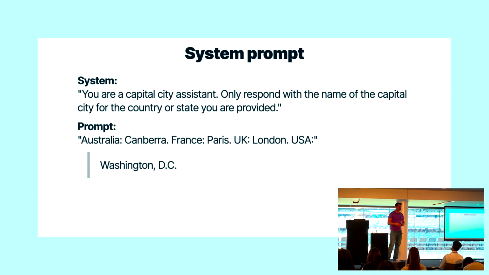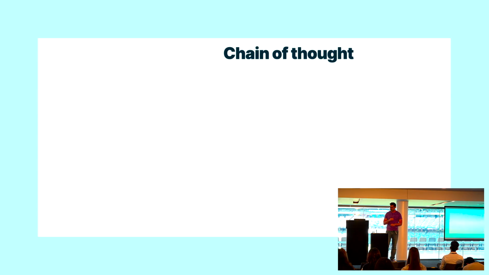The system prompt is made available by some of the models and gives you a higher level of authority over user prompts, to take away options from it, to direct its behavior. And so if I tell it that it's a capital city assistant, and only to respond with the name of a capital city for the country or state that you're provided, and then give it some examples, it will simply just say Washington, D.C. to me. And that was nice of it. It stops trying to get me to play. So system prompt is useful to know that you can give it more overriding instructions than a user can.